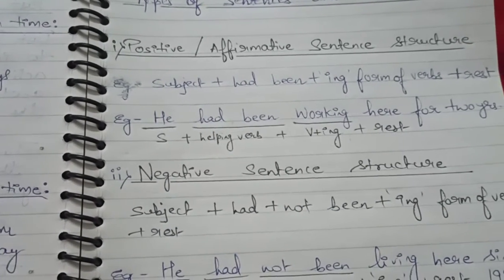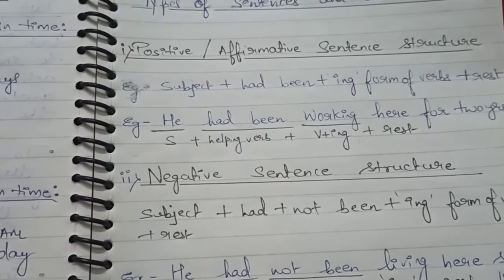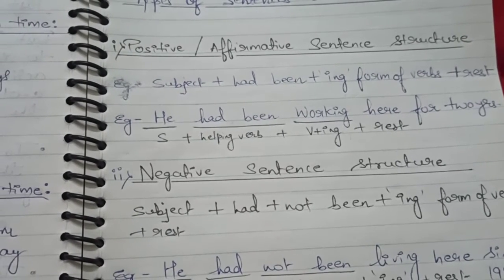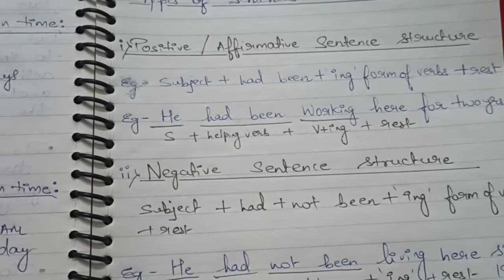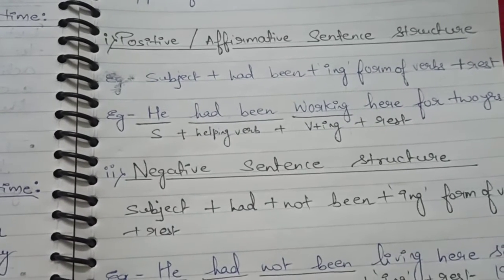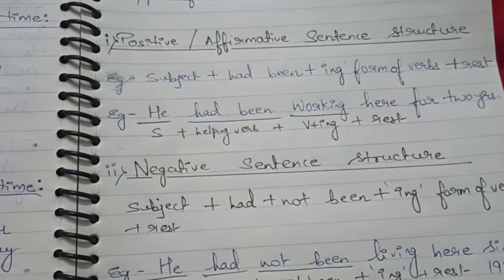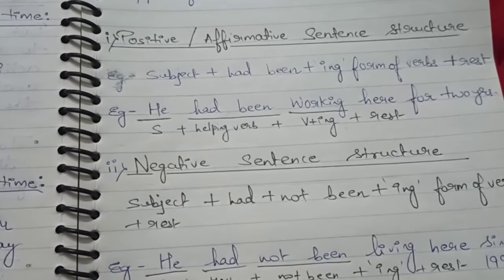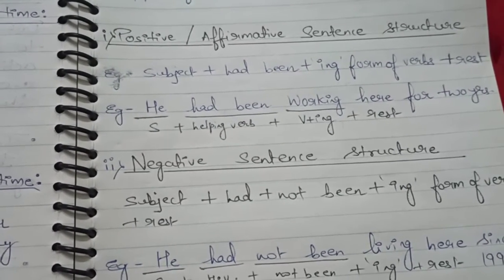The first one is the positive or affirmative sentence, and its structure is subject, had been plus ing forms of verbs. ing forms of verbs means verb की first form के साथ ing होगा, like play तो playing, watch, watching, like that. Plus rest. See with an example: he had been working here for 2 years. So he is your subject, had been, had are helping verbs. So had been plus verb plus ing and then the rest. So that is the structure.